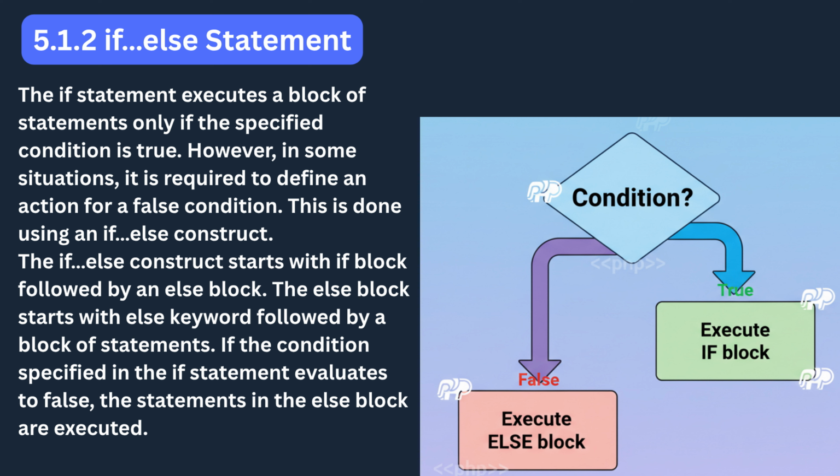But unlike the simple if structure, the program now has an alternative action defined in an else block. The else block is executed automatically whenever the condition in the if statement evaluates to false. This ensures that exactly one of the two actions will always be taken, either the if block or the else block, making the program's behavior predictable and logically complete.